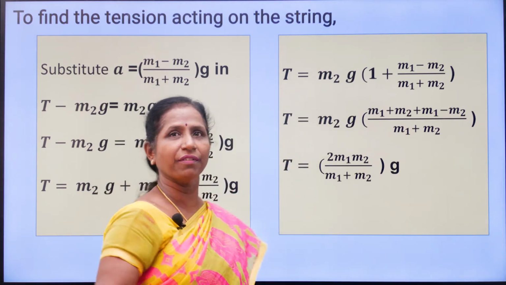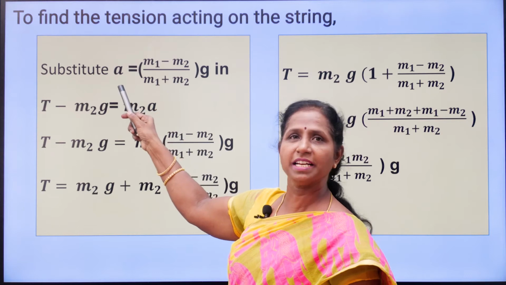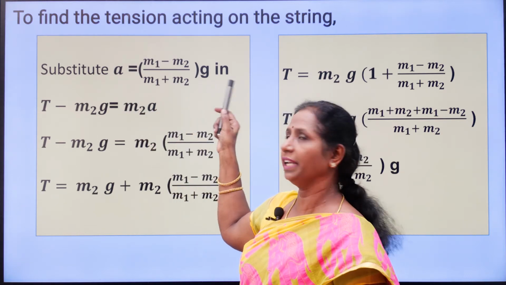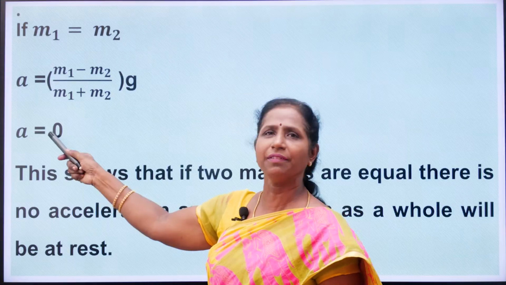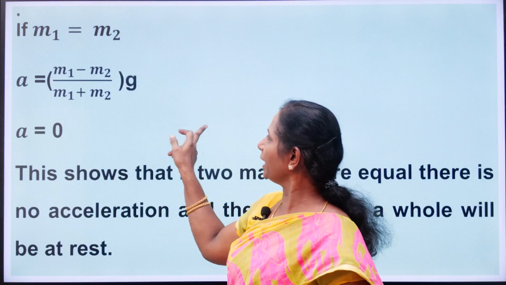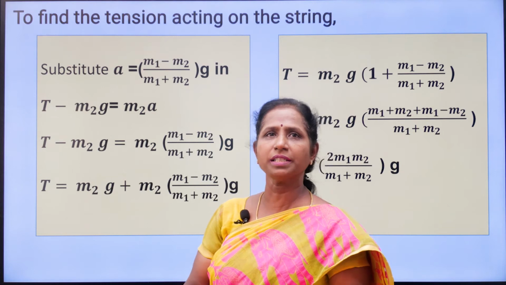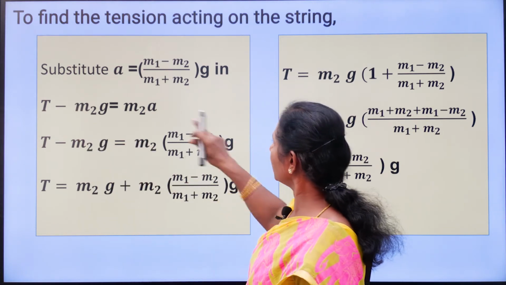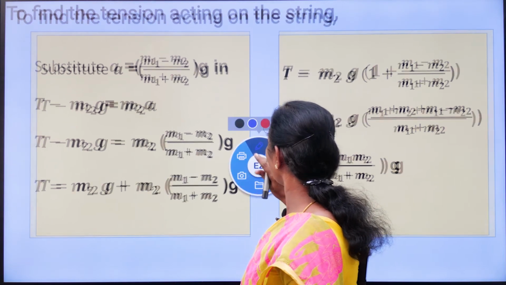So acceleration we have calculated. Substitute acceleration A equal to m1 minus m2 by m1 plus m2 into g in any one of the equations. I have taken this equation, that is all. You can take any one of the equations, first or second. So T minus m2g equal to m2a. So instead of this a, what do we have to substitute?